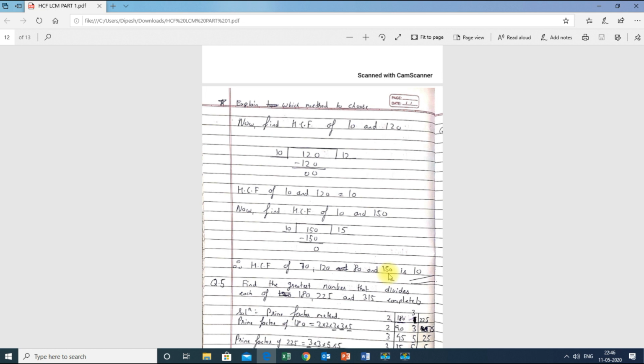But if you practice the division method properly, then any sum you can do by the division method. But you have to be very careful, and do not make any silly mistakes while solving the sum.